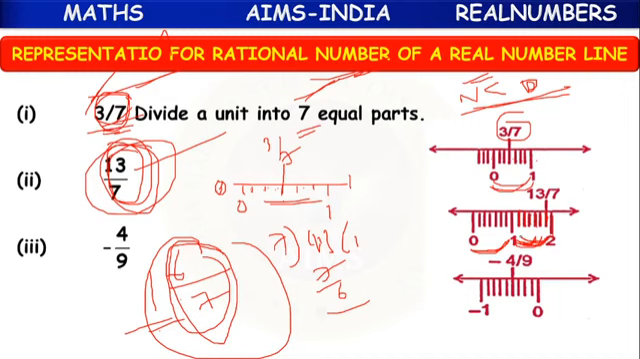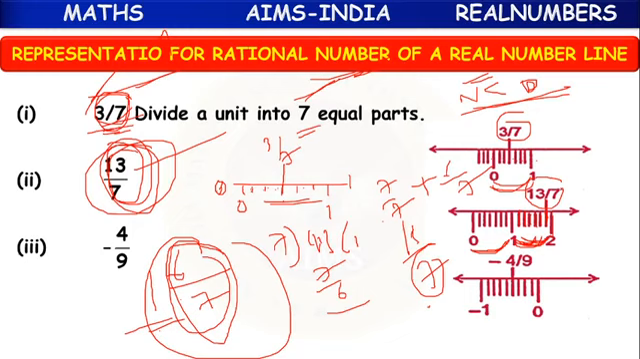After one whole, we can assume it as 7 by 7. Next we have 6 by 7. Both added, we get 13 by 7. So after 1, we draw 7 lines, and the sixth part we name as 13 by 7.